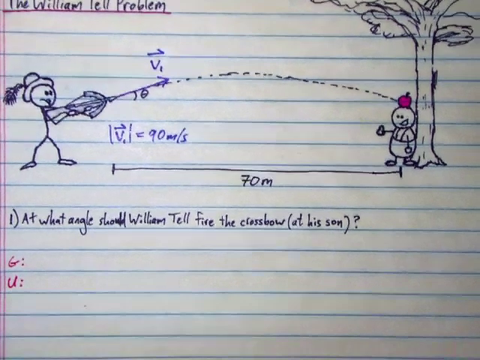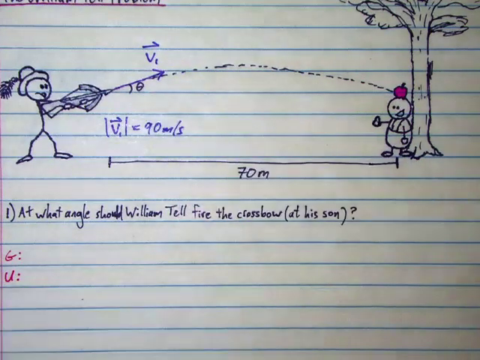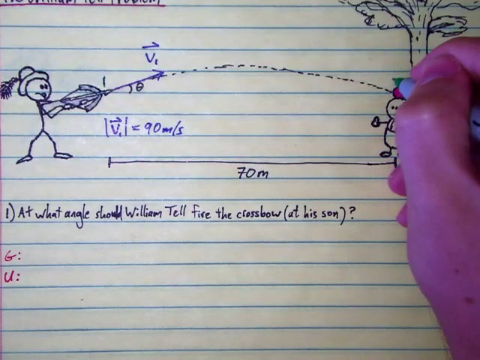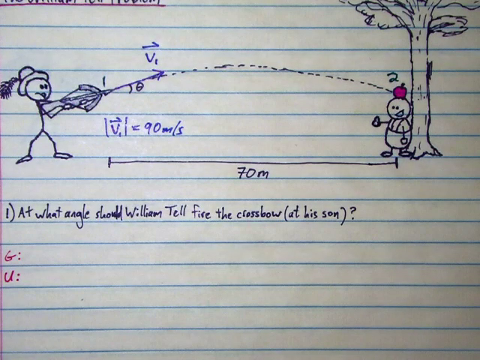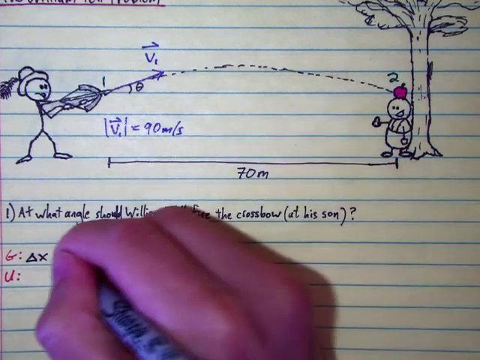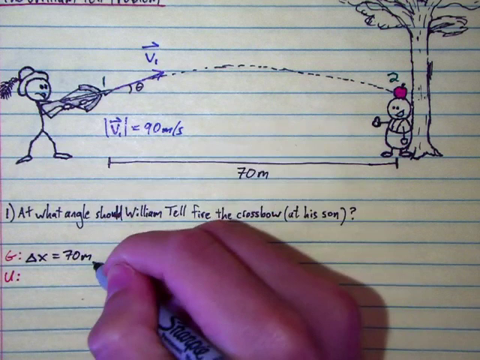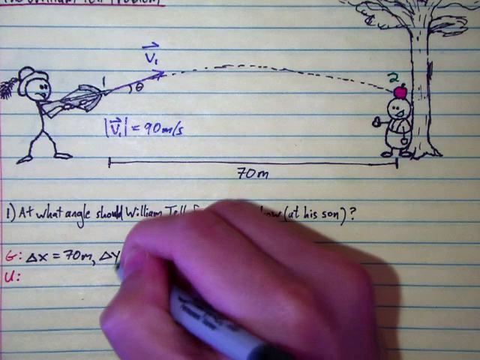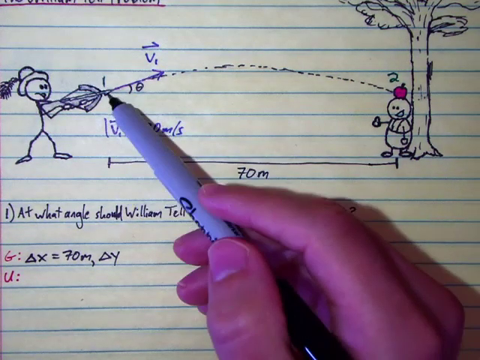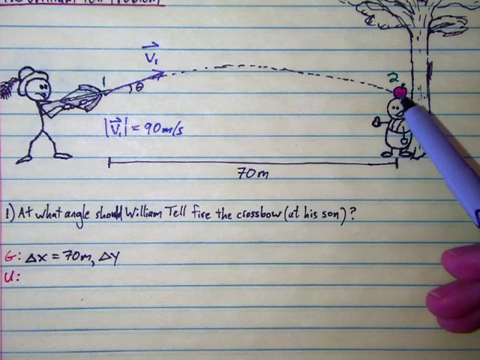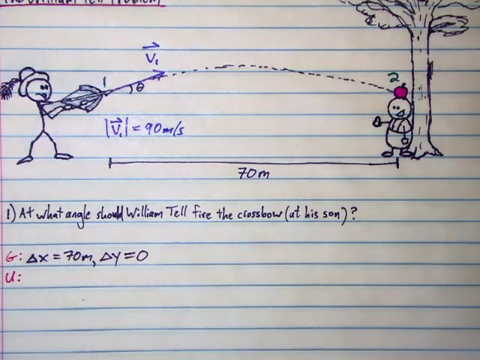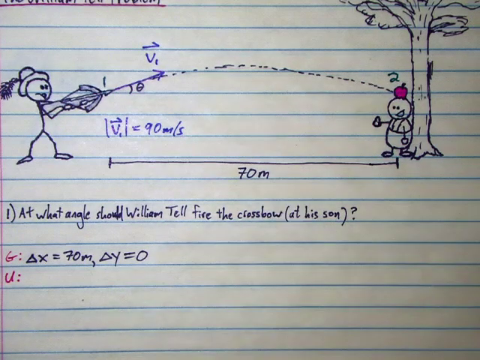Our given and unknown information. Let's examine. So we know, once we identify our two events, event 1, launch, event 2, apple/possible death, that the change in x-coordinate between them, we know that, 70 meters. We also know the change in the y-coordinate. That's the key piece of information here. Well, it's launched at some height above the ground, and it lands at the same height above the ground. So final minus initial is 0. Delta y is 0. That's sort of the defining characteristic of our William Tell problem here.